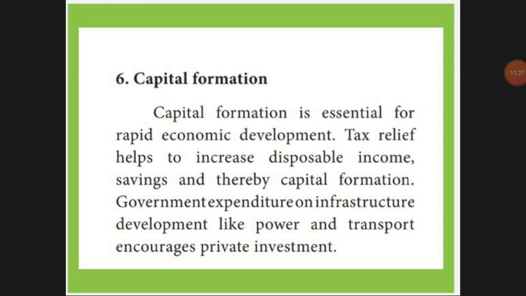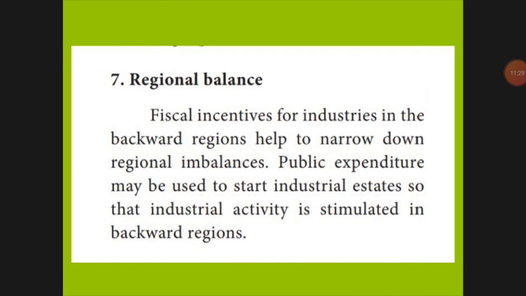Next, regional balance. That means there are backward states and backward places, and if we use that tax for those people also, regional imbalance won't be there. Narrow down between central government and state government, or between one state and the neighbouring state, we have to reduce the imbalance. Misunderstanding should not be there.